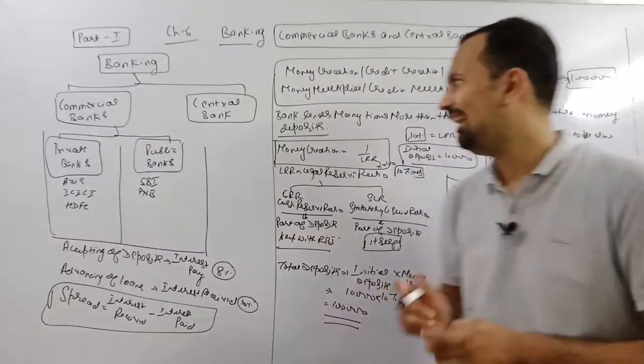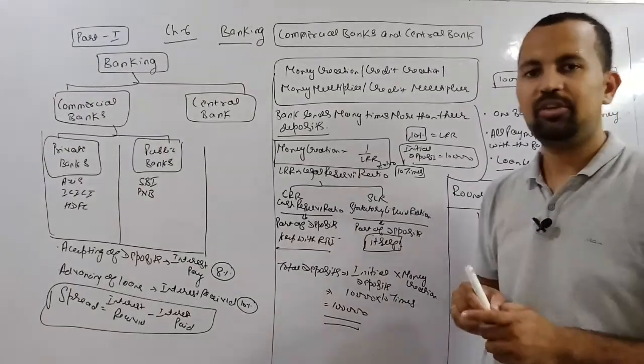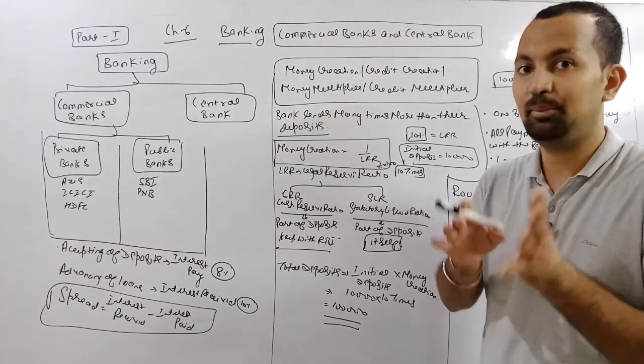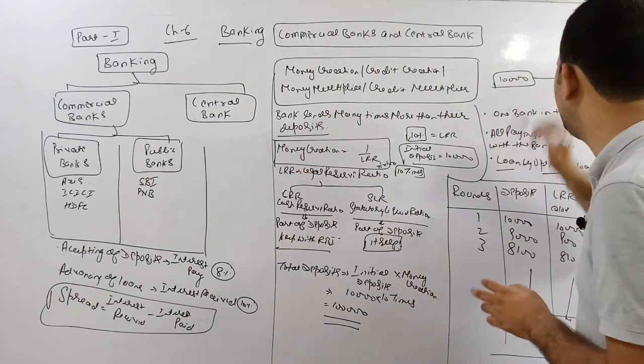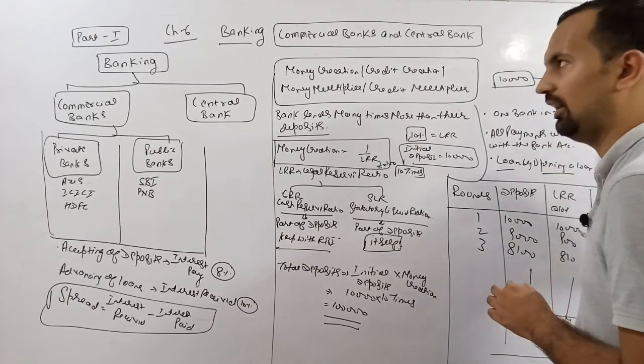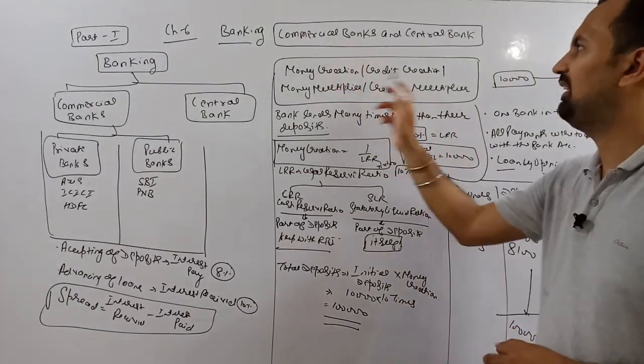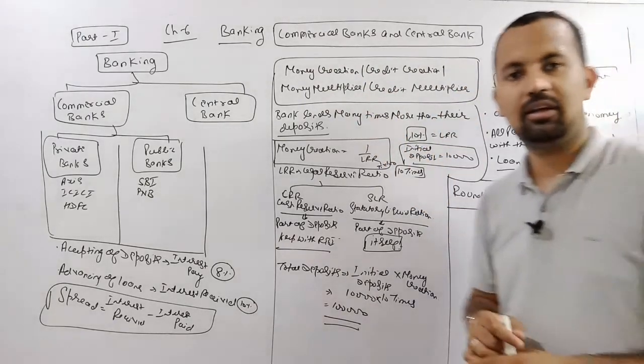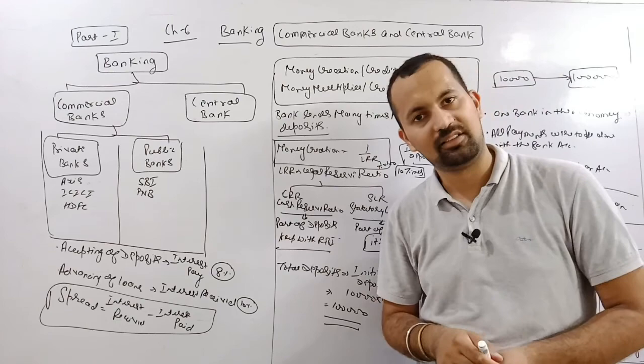It means the bank lends or creates deposits many times more than their initial deposits. Initial deposit was 10,000, the total deposit of the bank was 1 lakh. This process is also known as money creation or credit creation, money multiplier or credit multiplier. Remaining we will discuss in our next class. Thank you.